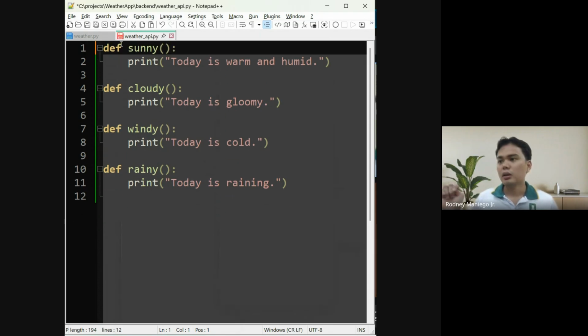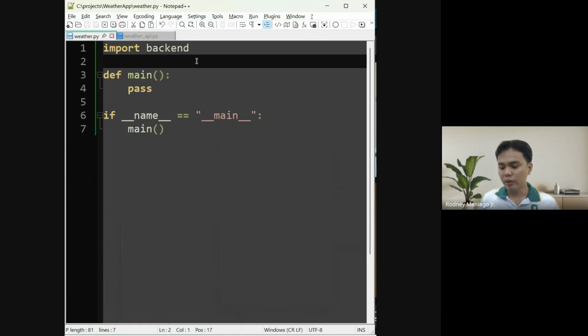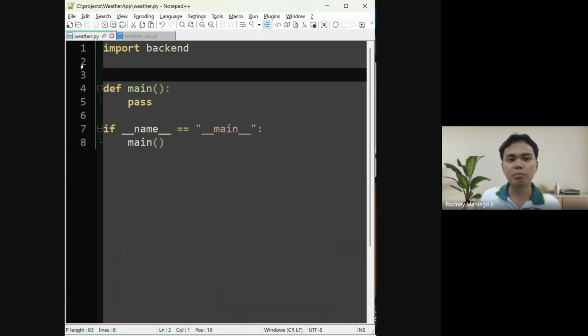So again, we have functions located in another file, and we want these to be called in the main function. What is the name of our main function? That is weather.py. Depending on the context of your problem and your goal, you can modify the name of your main.py file.